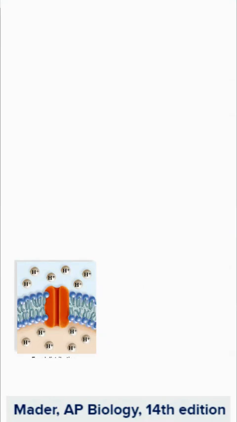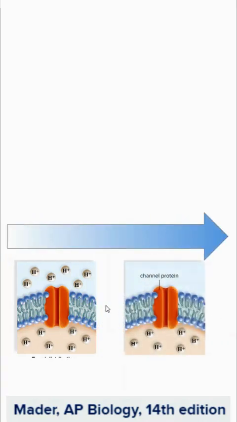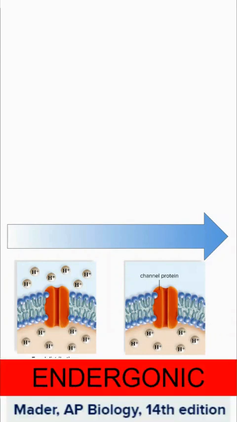Another example here is we have hydrogen ions at equilibrium on either side of a lipid bilayer. In order to take those and put them all on one side, that would have to be an endergonic reaction.